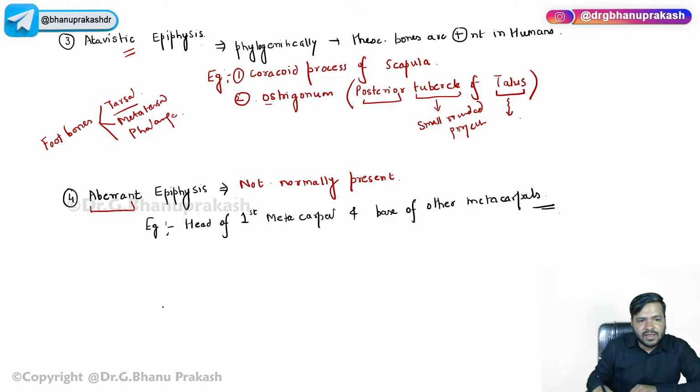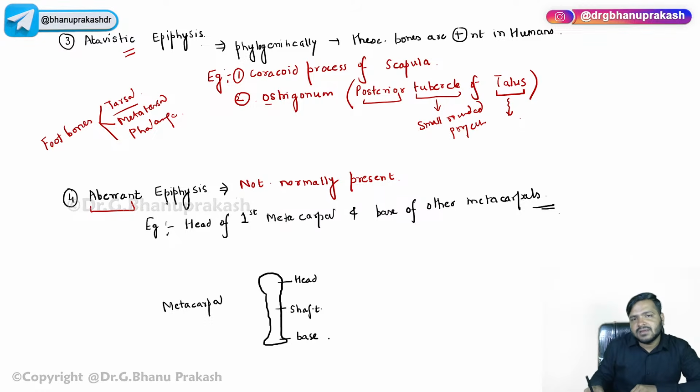Now guys, you already know. Let us first know what is a metacarpal. Let me just explain to you guys. A metacarpal has three parts: head, shaft, and base.